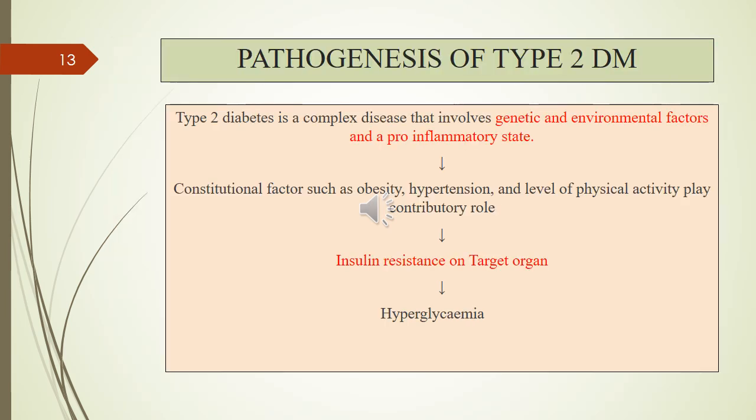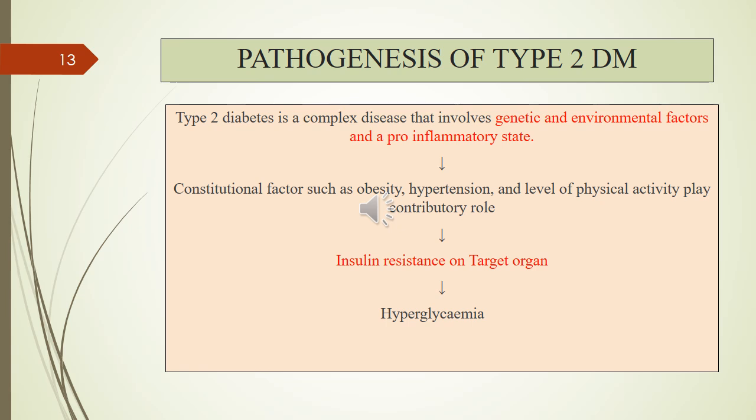Pathogenesis of type 2 diabetes mellitus. Type 2 diabetes is a complex disease that involves genetics and environmental factors as well, and constitutional factors such as obesity, hypertension, and the level of physical activity play a contributory role in insulin resistance in the target organs, which can lead to hyperglycemia.